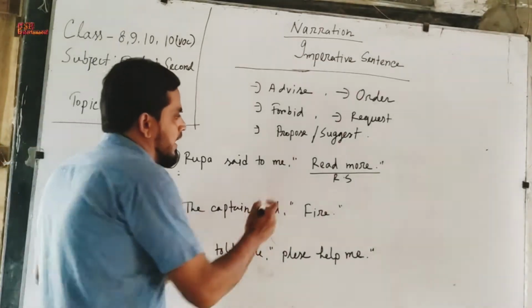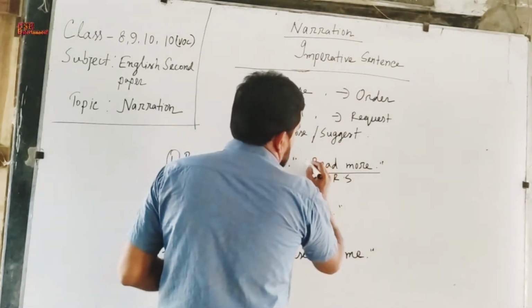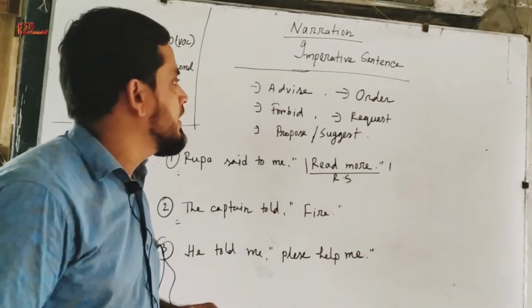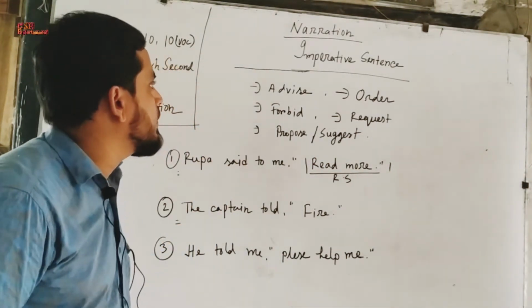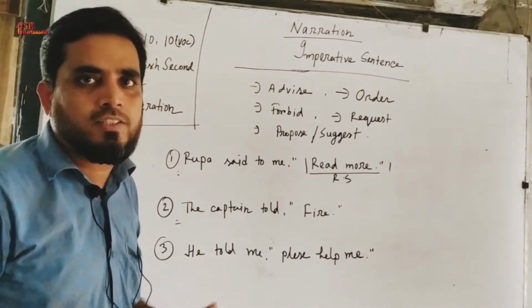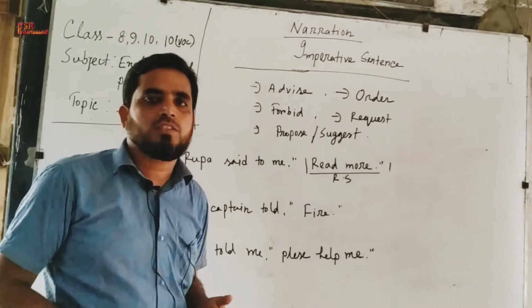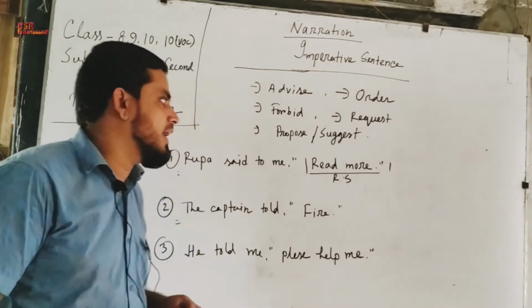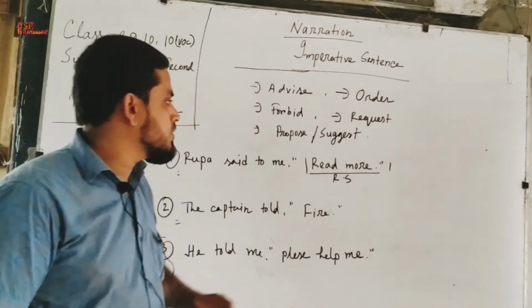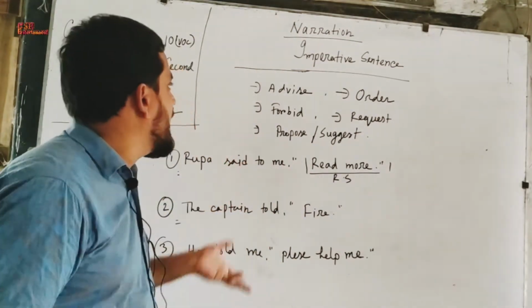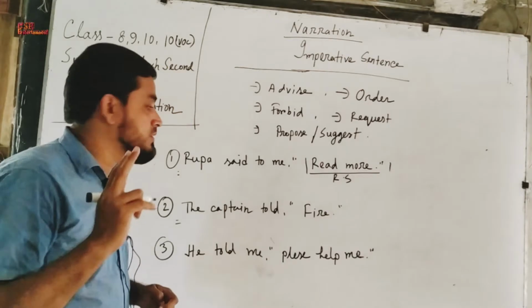So if the speech is an imperative sentence, then at first we have to notice that it is an imperative sentence. Imperative sentence basically refers to advice, order, forbid, request, propose or suggest. And if the imperative sentence of the reported speech refers to advice, then we have to make certain changes.